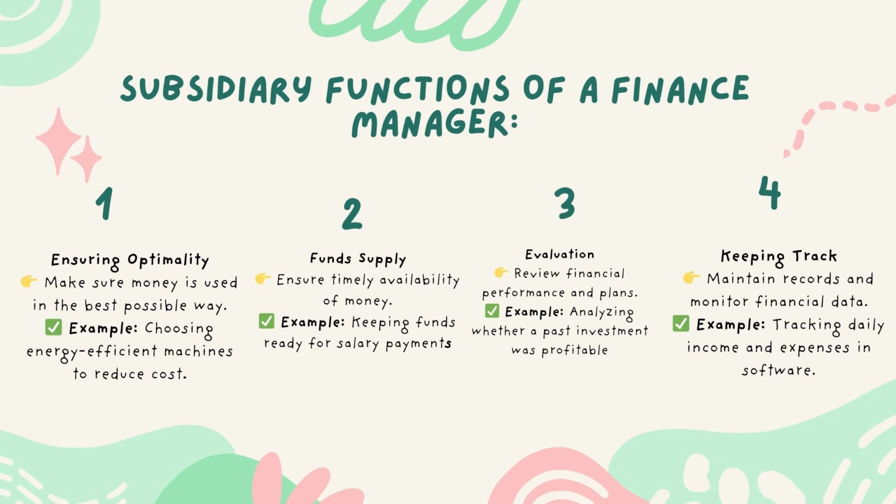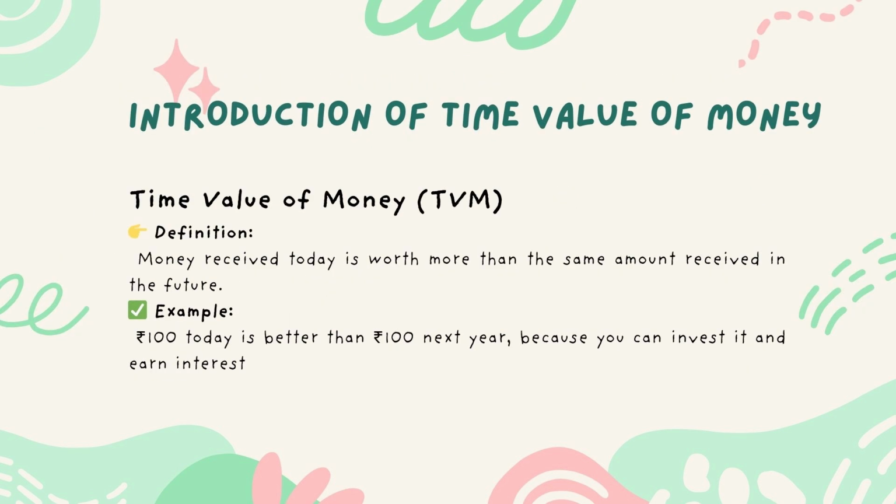Introduction of time value of money. Time value of money, TVM. Definition: Money received today is worth more than the same amount received in the future. Example: 100 rupees today is better than 100 rupees next year because you can invest it and earn interest.